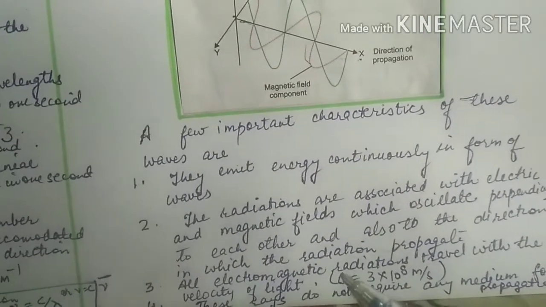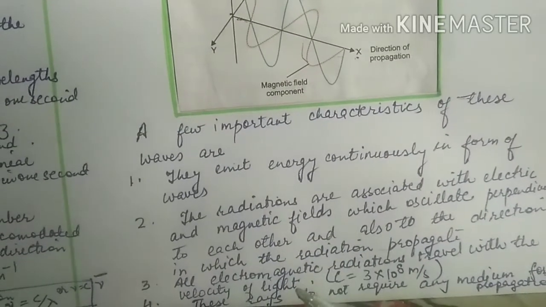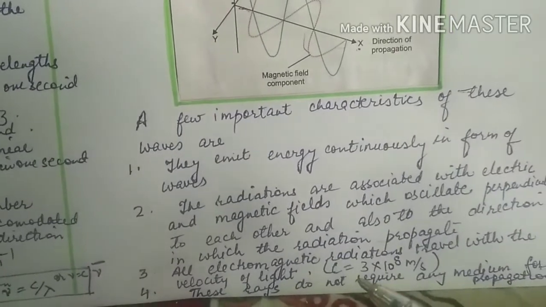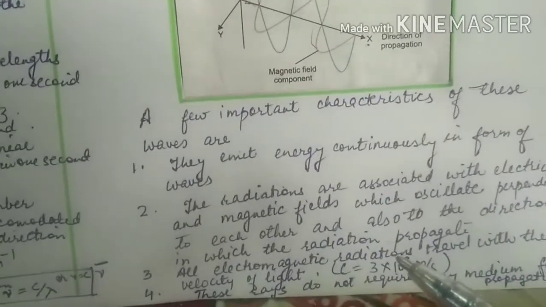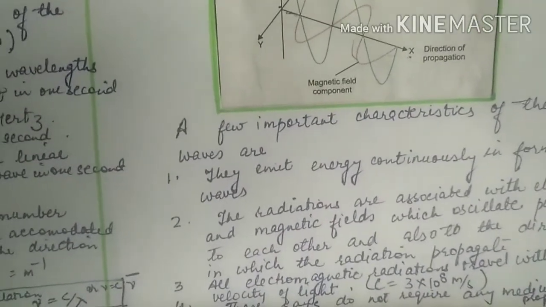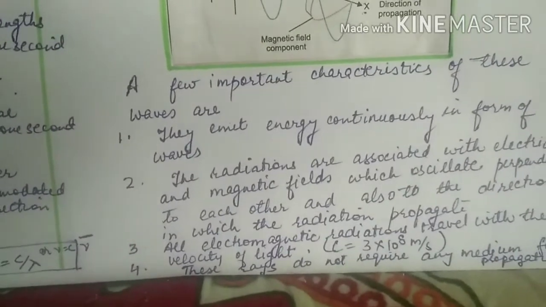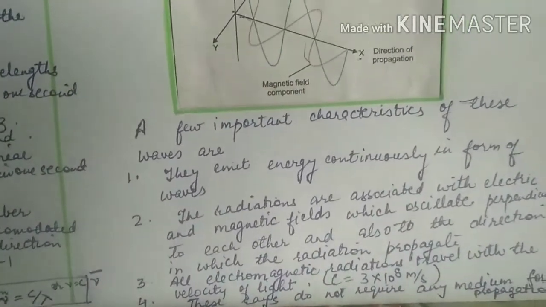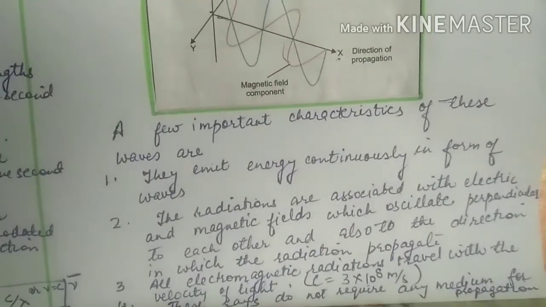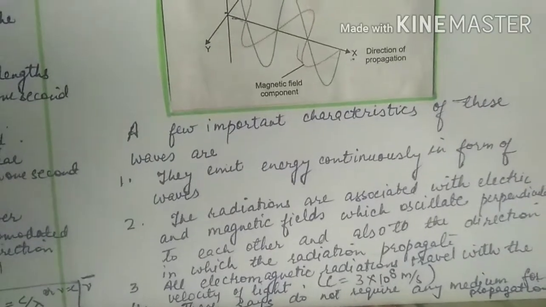All electromagnetic radiations travel with the same speed, the velocity of light, which is represented by c and is equal to 3 into 10 raised to power 8 meters per second. These rays do not require any medium for propagation. For example, sun rays travel towards us in space without any medium.